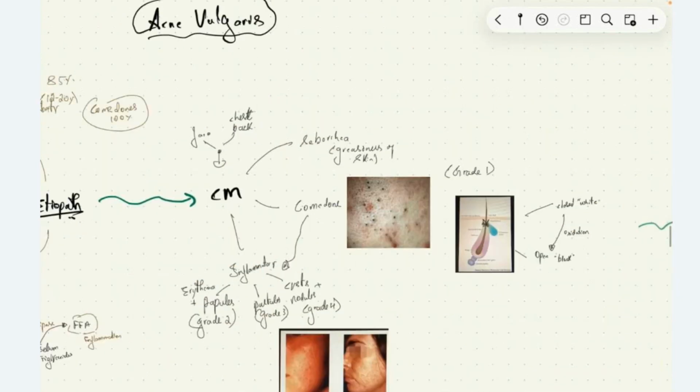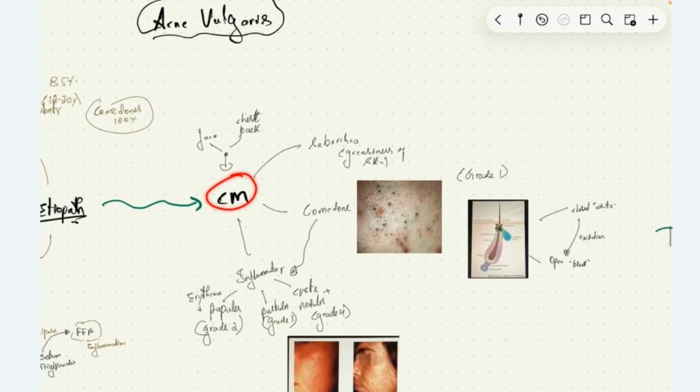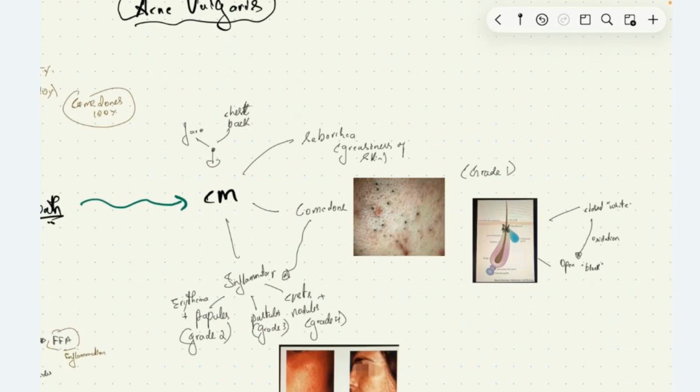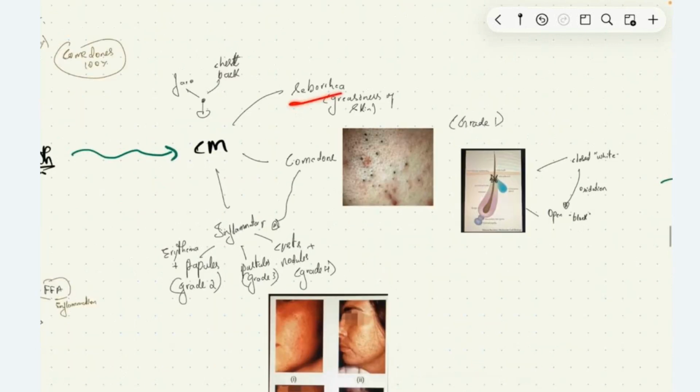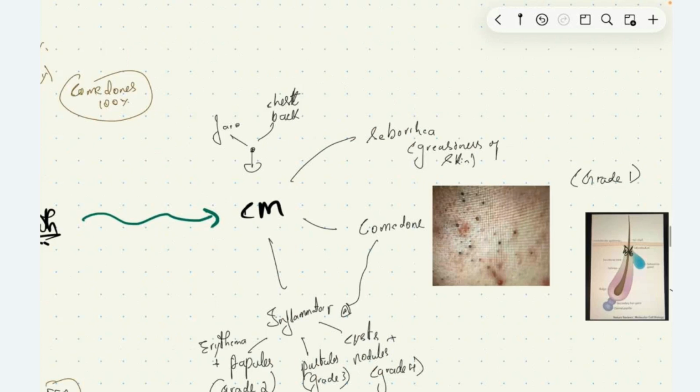Then coming to the clinical manifestation of acne vulgaris, we have seborrhea. Usually we see greasiness of skin in these patients. We see comedones, that can be closed or open comedones. The lesions in this condition are usually seen on the face and can also be seen on the chest and back region.